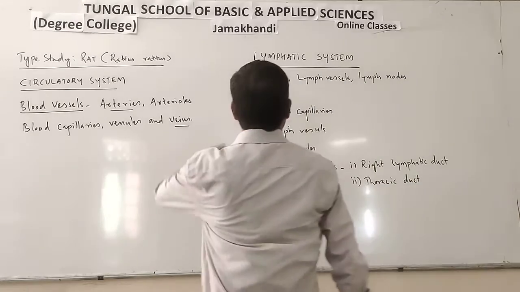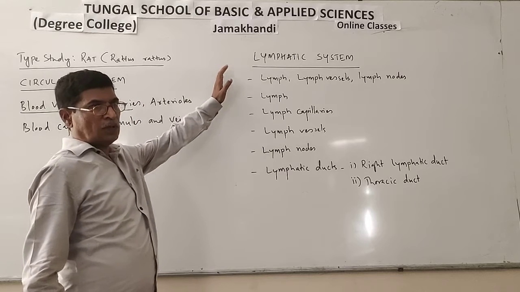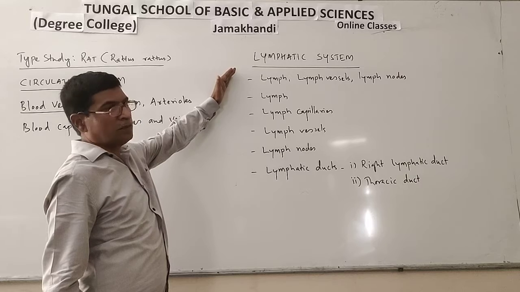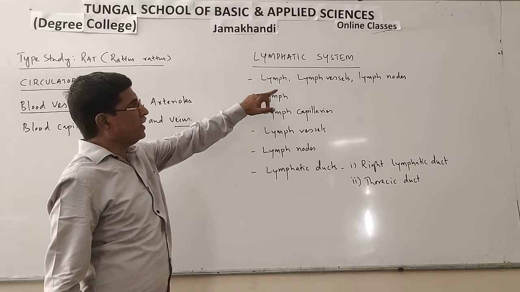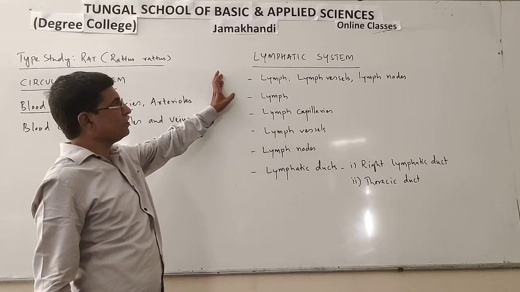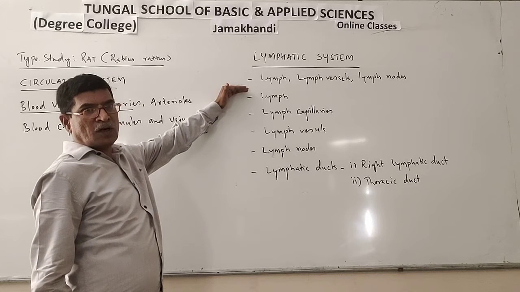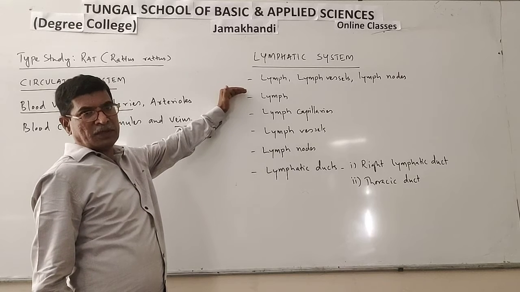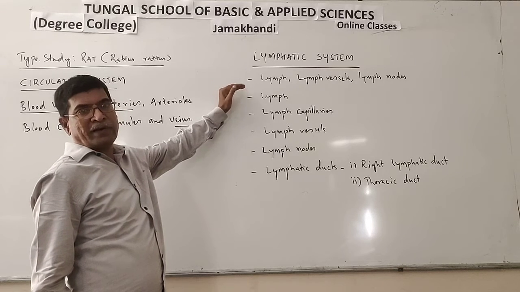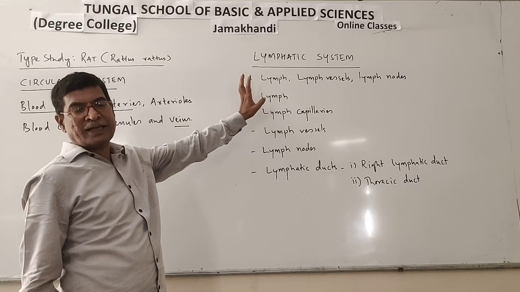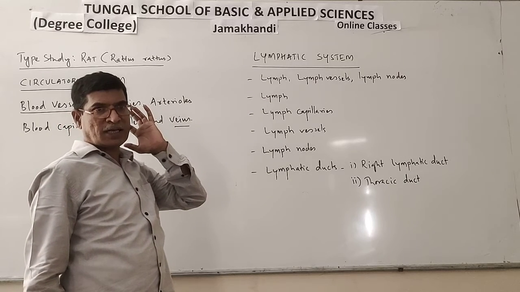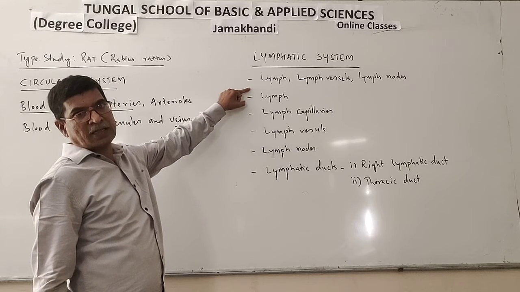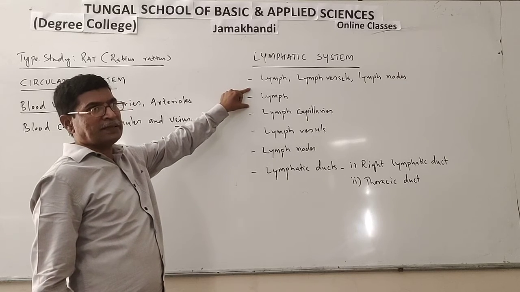Now coming to the lymphatic system. The lymphatic system is also present in rat. The lymphatic system includes lymph vessels and lymph nodes. Lymph is also a fluid tissue. It is similar to blood, except it does not have RBCs, platelets, and some proteins are lacking. So lymph is a colorless fluid.